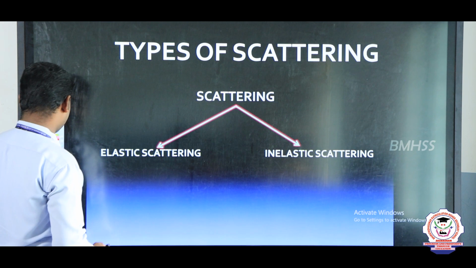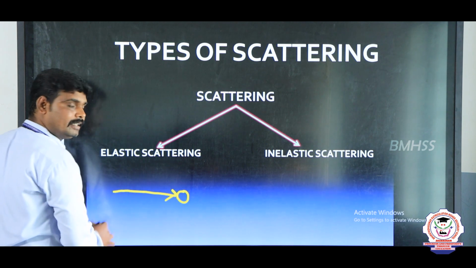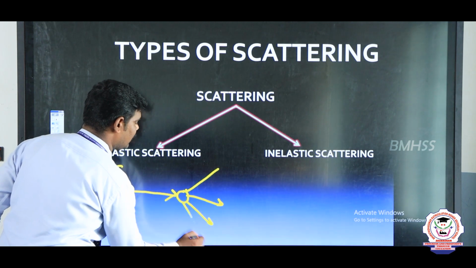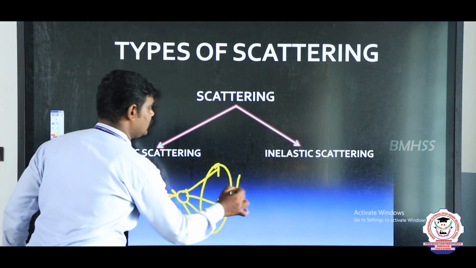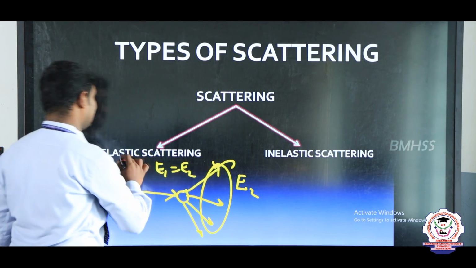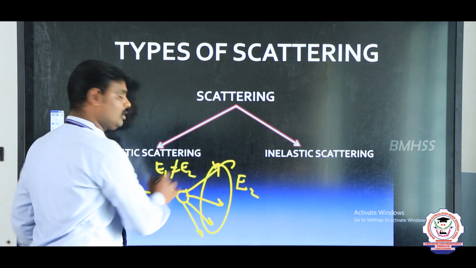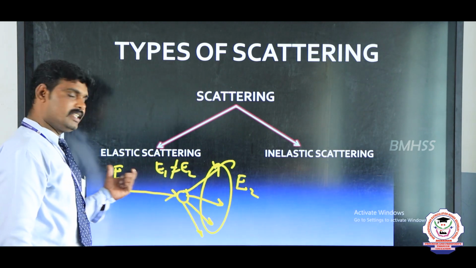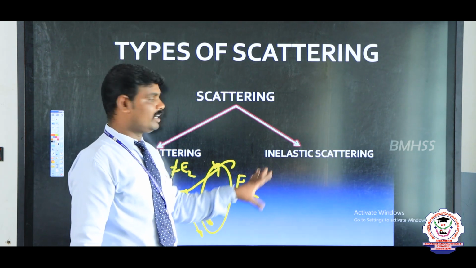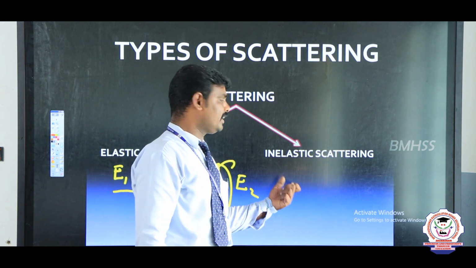Suppose I take this as one molecule. This is the incident light, whose energy I take as E1. This is the scattered light, whose energy is E2. If E1 is equal to E2, this scattering is elastic scattering. If the energy of the incident light and the energy of the scattered light are not equal, then the scattering is called inelastic scattering.